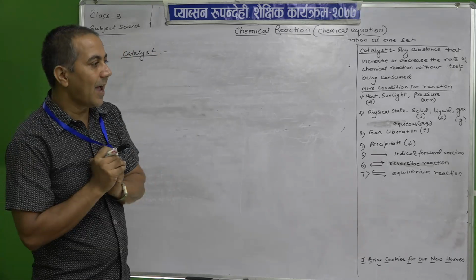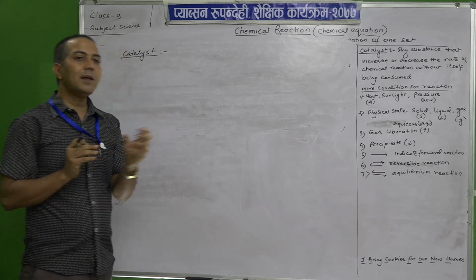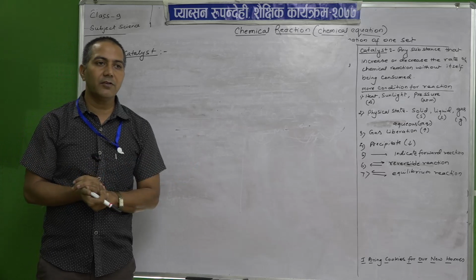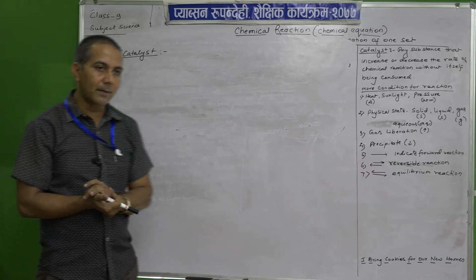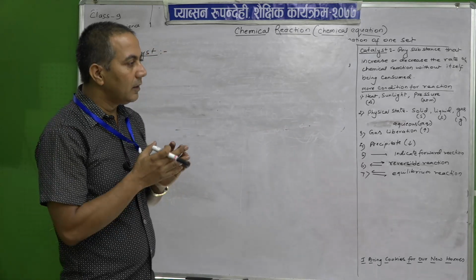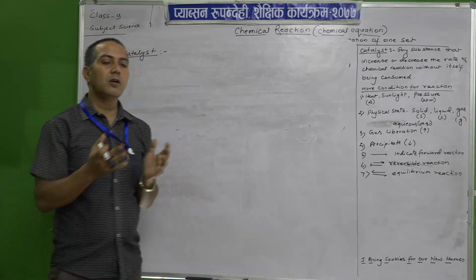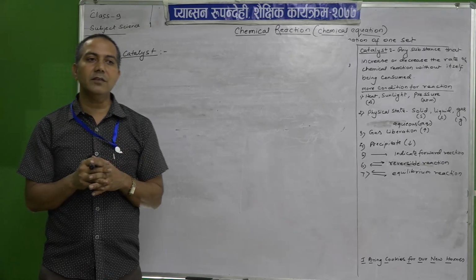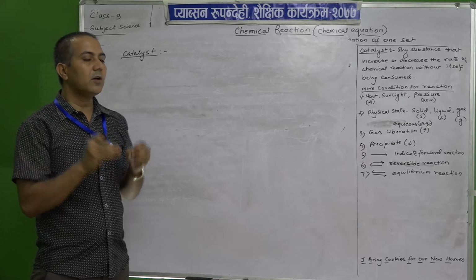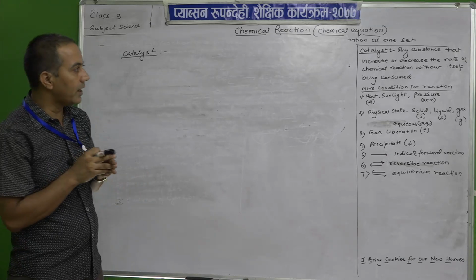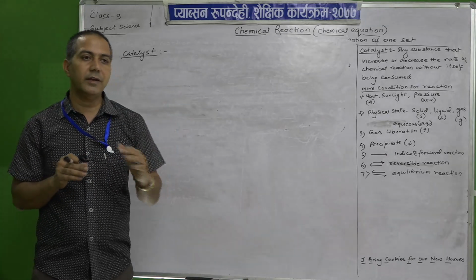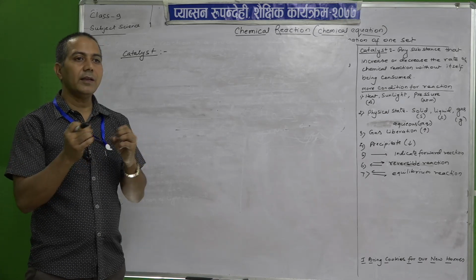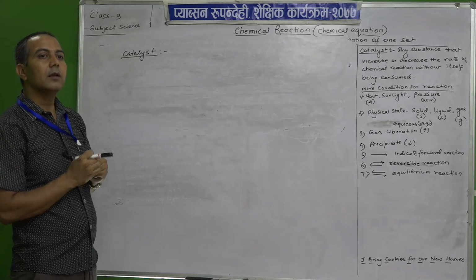Sometimes when chemical reactions take place, we have to carry out a large amount of chemical reaction within a short period of time. But normally, if we do it, it will take lots of time. So, there are some substances which, when added to the chemical reaction, increase or decrease the rate of reaction, so that in a particular time we can get the product.